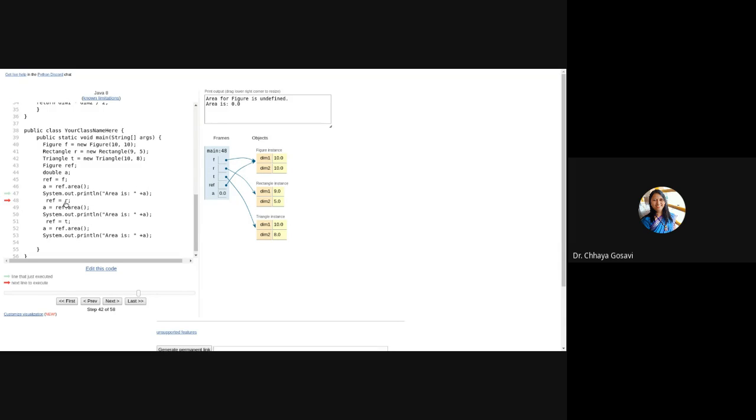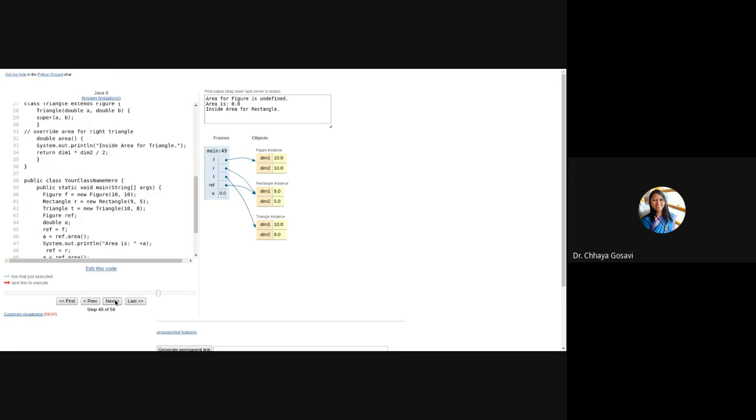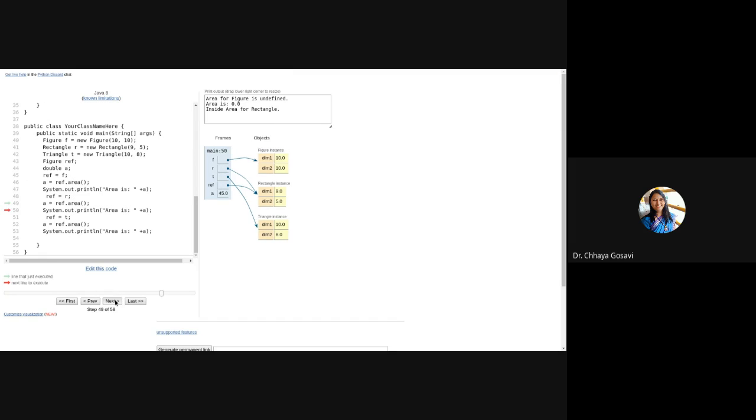Next, this reference is holding reference of rectangle. Note that this is just a pointer or another name or alias given for R. Instead of saying R dot area, we are saying ref dot area. It will call area method for rectangle class. Equation is different, length into breadth, and area is 9 into 5, that is 45. The value of A is 45 and it will print that area is 45.